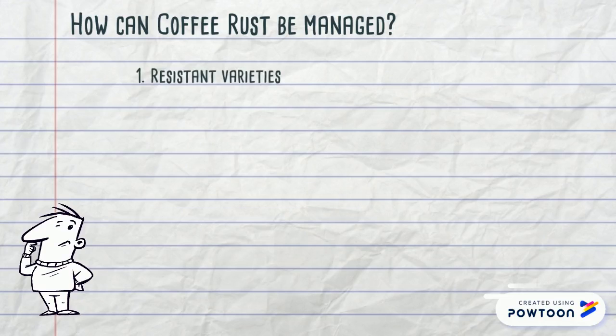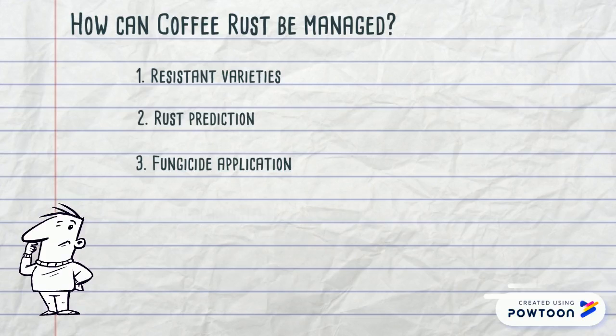Resistant varieties, rust prediction by using tools to analyze crops when it rains to determine if there will be a greater chance for coffee rust to occur, use of fungicides, and some biological control are currently the disease management strategies used to control coffee rust.